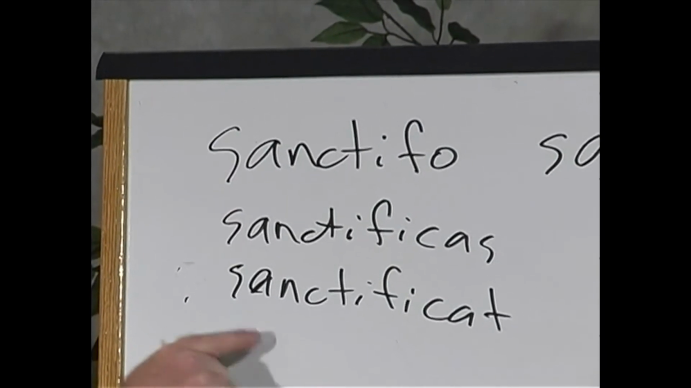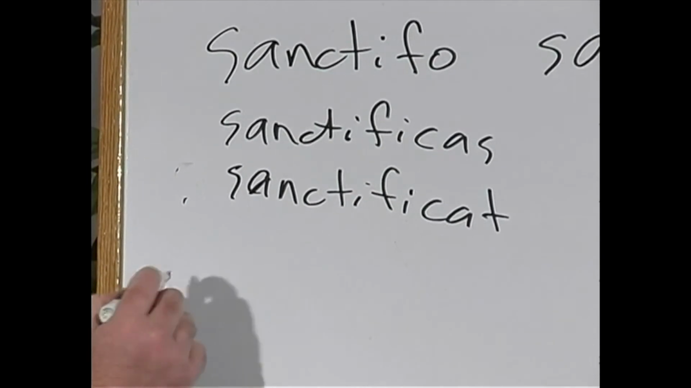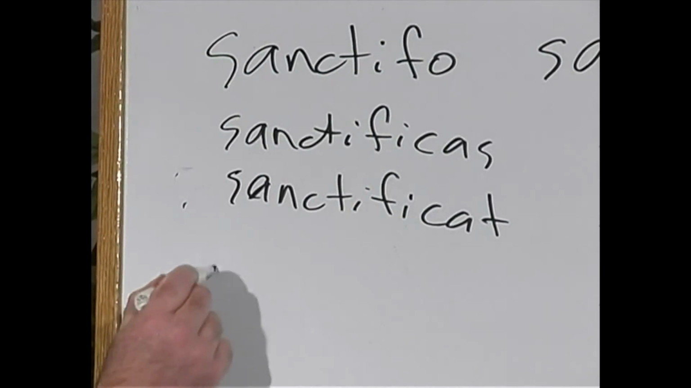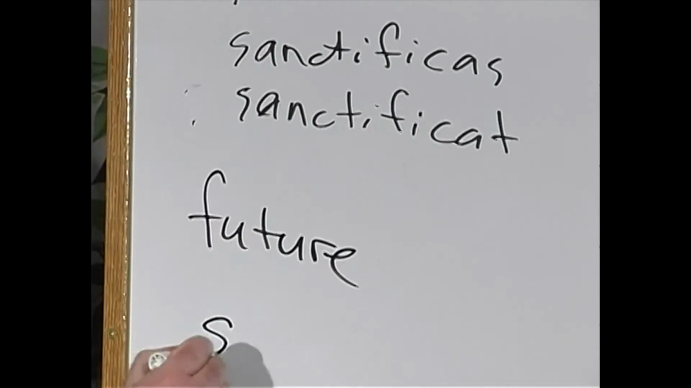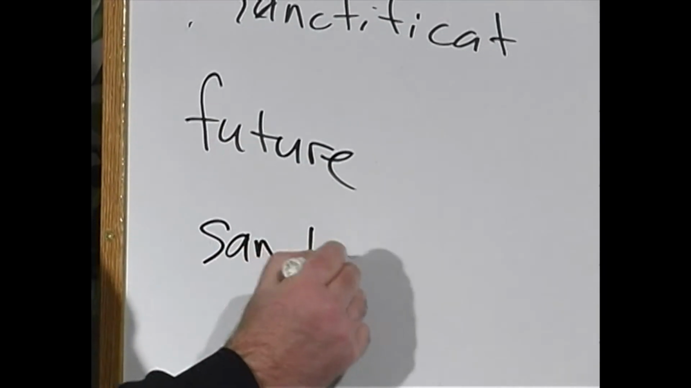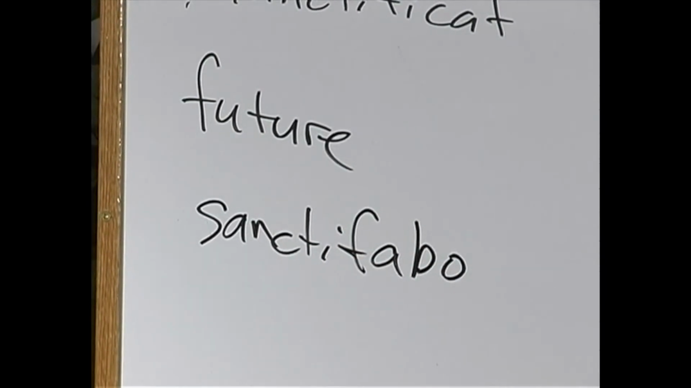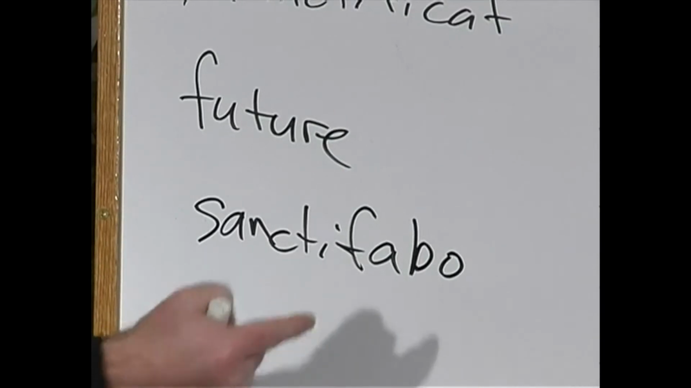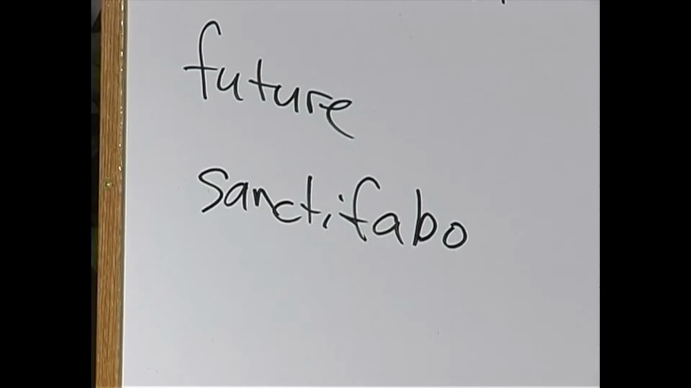How about the future of this verb? Remember, for the first conjugation, we had future endings. So we would form this, and we add those endings to the stem. Sanctificabo, sanctificabis, sanctificabit, sanctificabimus, sanctificabitis, sanctificabunt. Okay, the first conjugation is not that difficult.